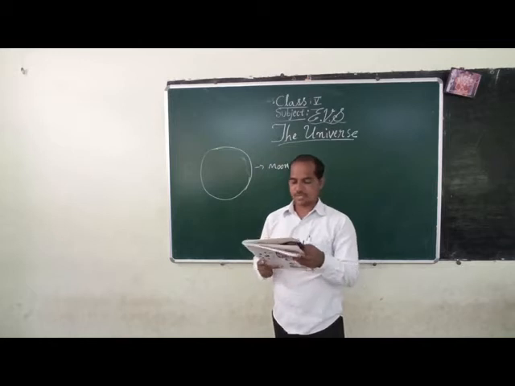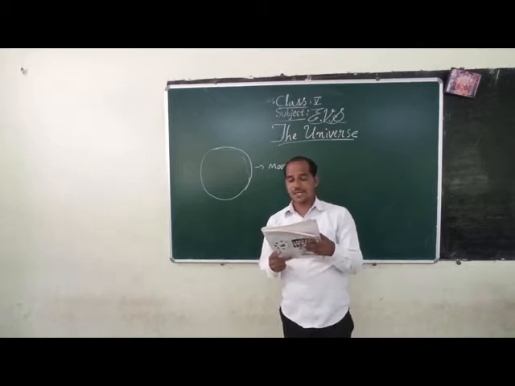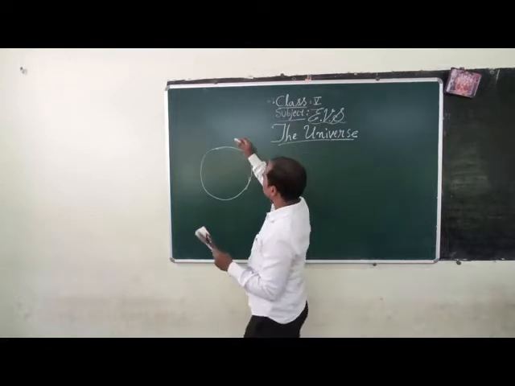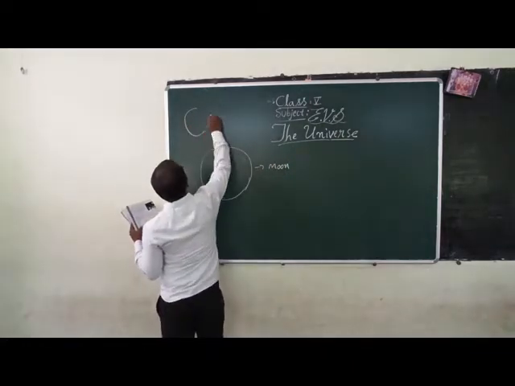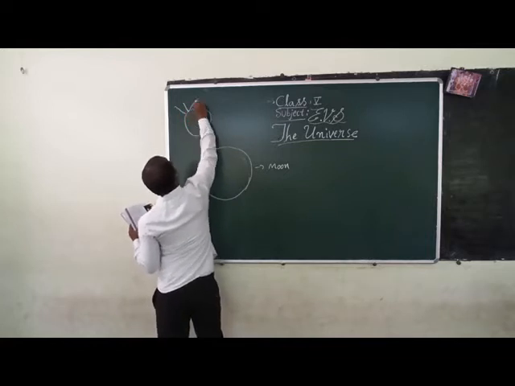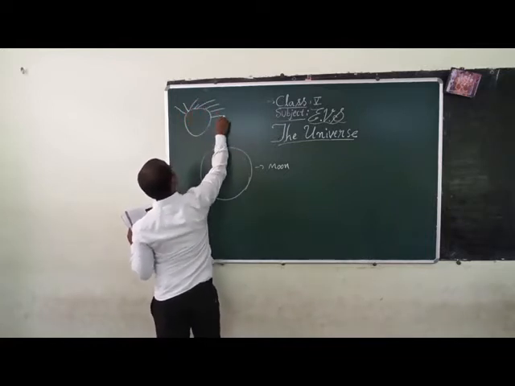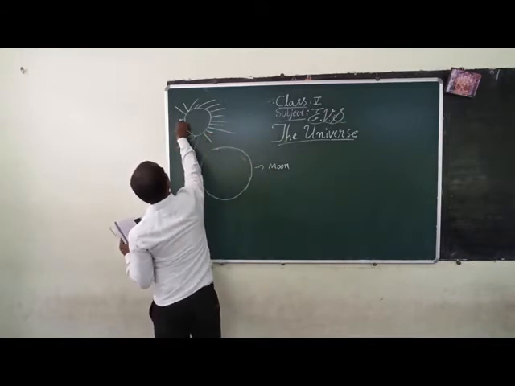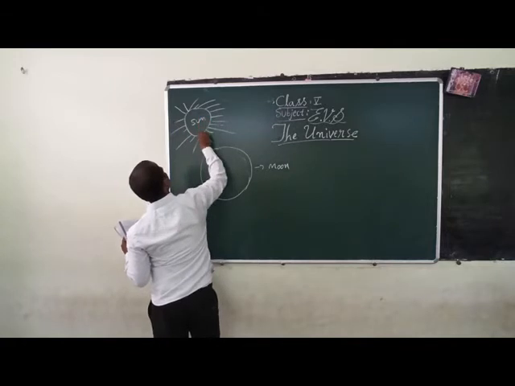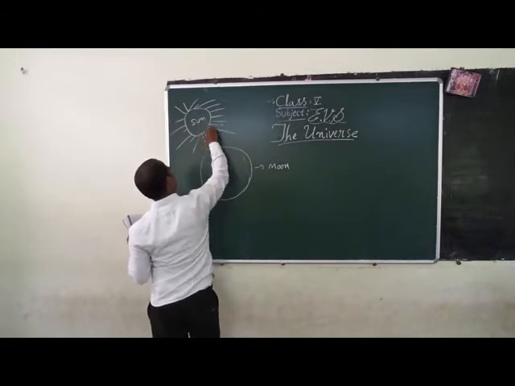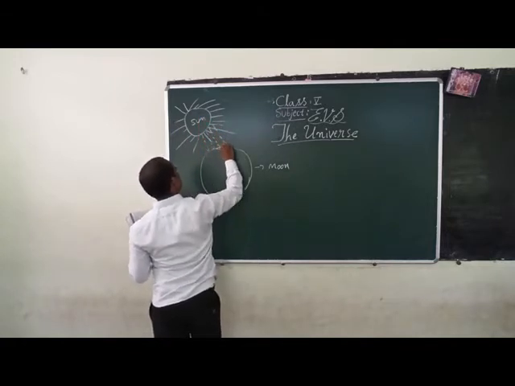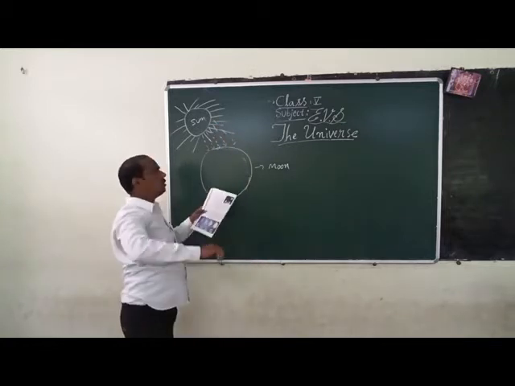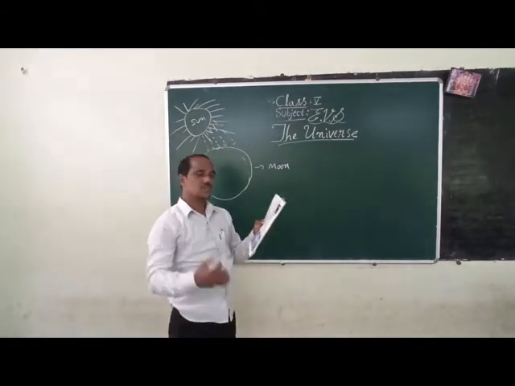Then let us know. The moon cannot produce light on its own. When the sun's rays fall on the moon, then it produces its light.